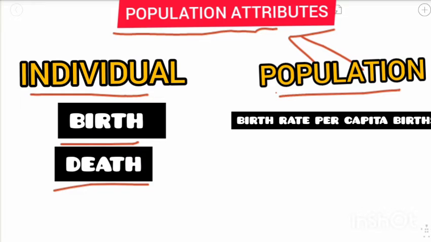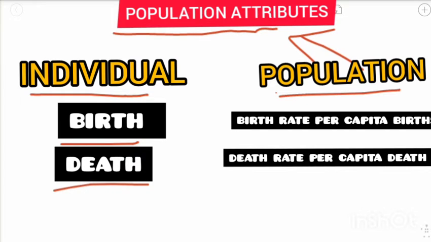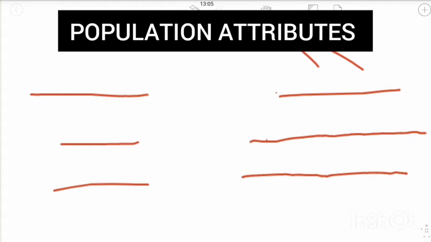But when we talk about the population, there is birth rate, per capita births, and death rate, per capita deaths, right? This is the difference between an individual and a population. Individual has birth and death, whereas population has birth rate and death rate. So due to this difference, there exist population attributes, which are a quality.